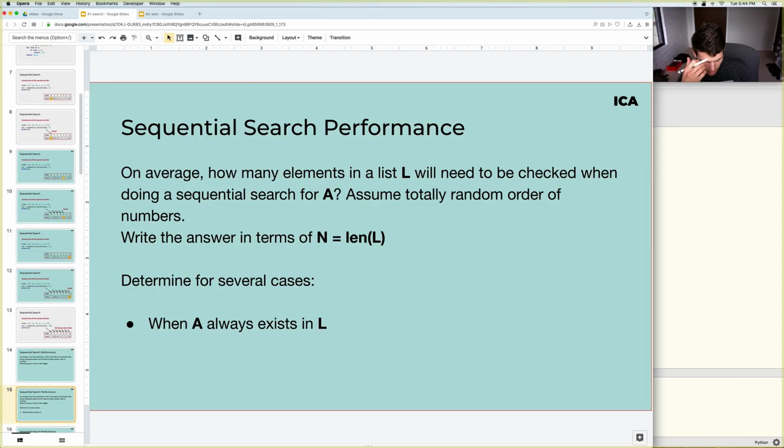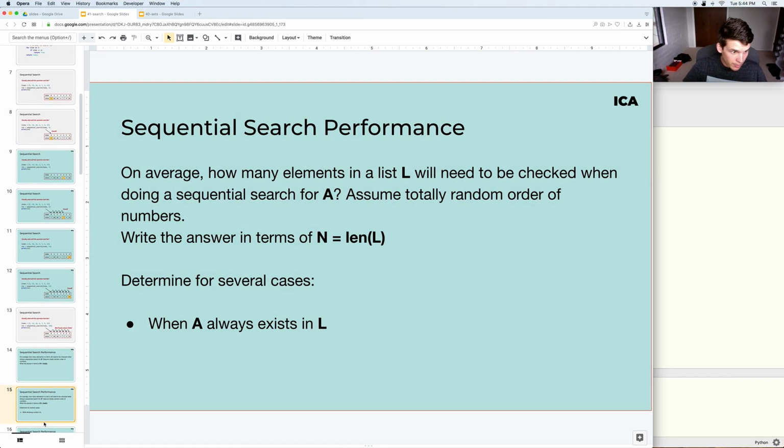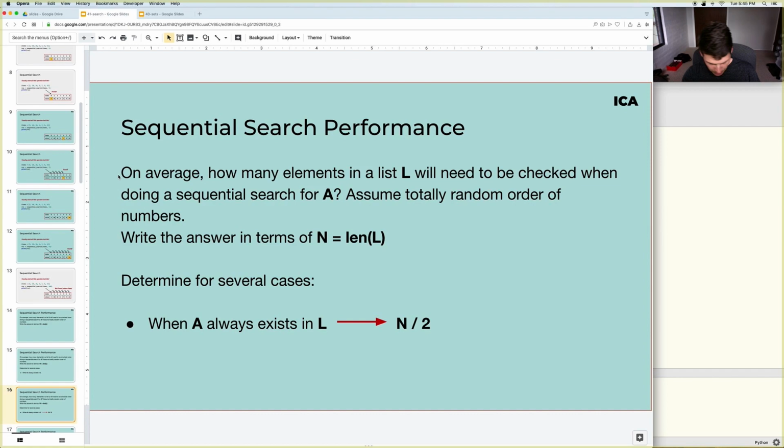All right, well, I'll bring up the answer and then I can explain it to you. So the answer is basically n divided by 2, or that's actually close to the answer. It might end up being more like n plus 1 divided by 2. So why is that the case?